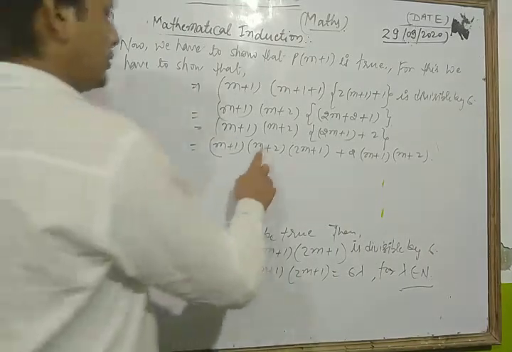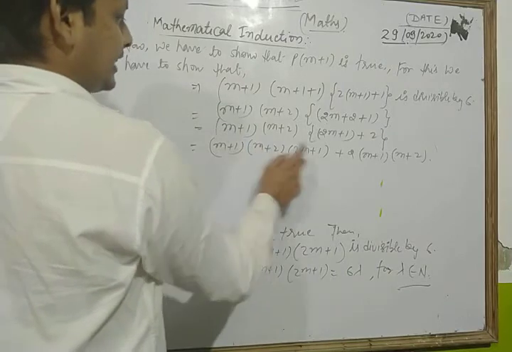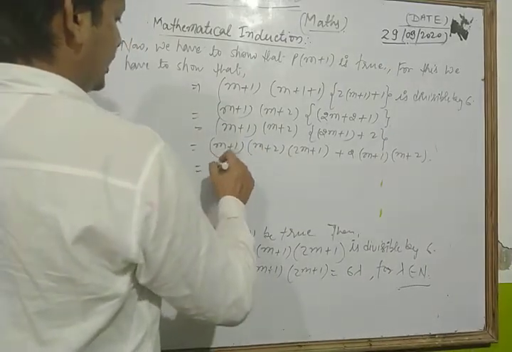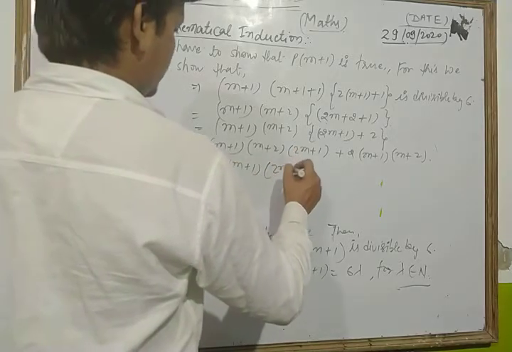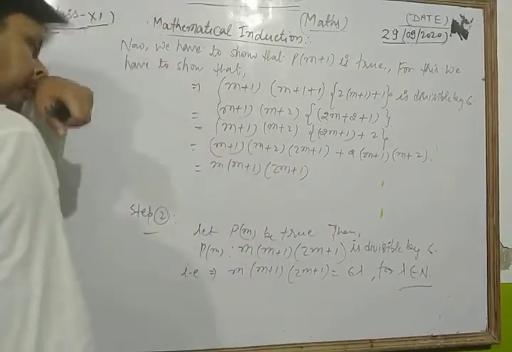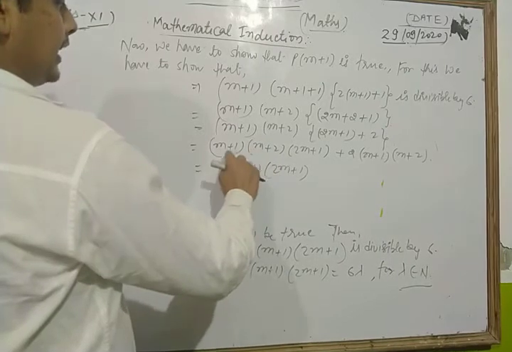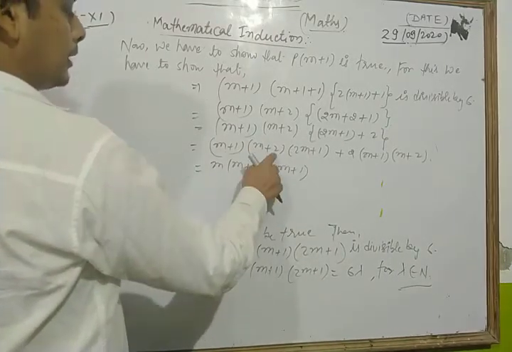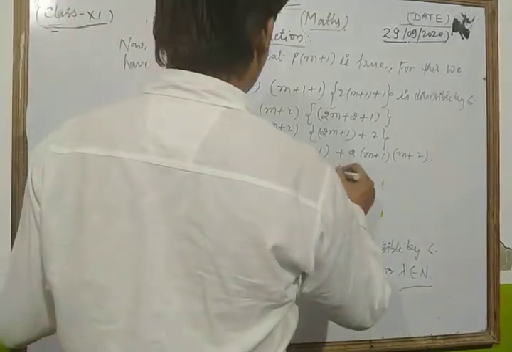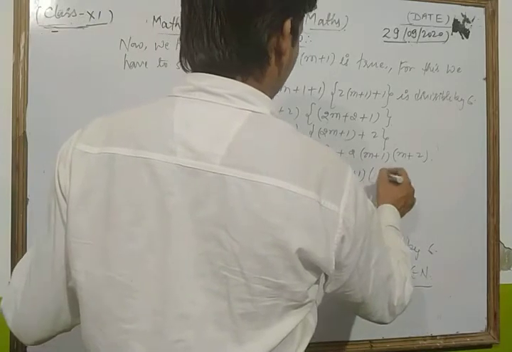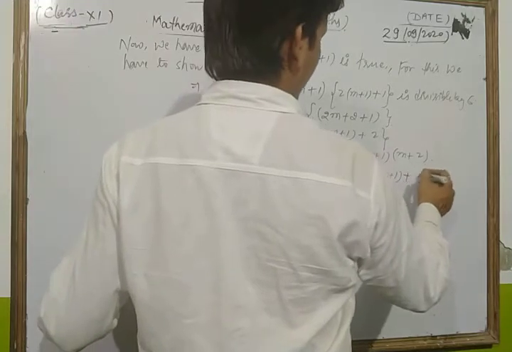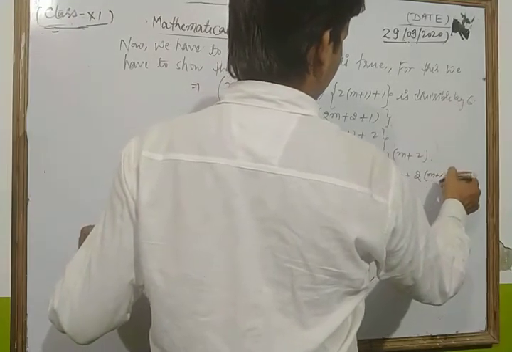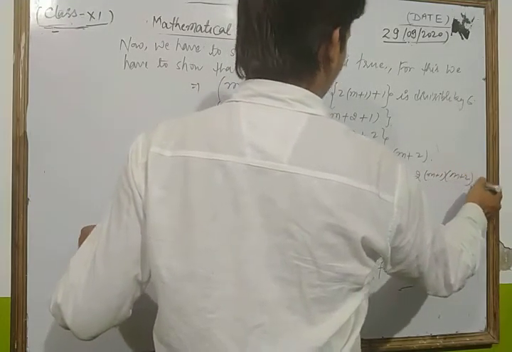We multiply m by this and this, so we write (m+1)(2m+1). Now we multiply by 2, so we get 2 times (m+1)(2m+1), and we write this as it is: 2 times (m+1)(m+2).